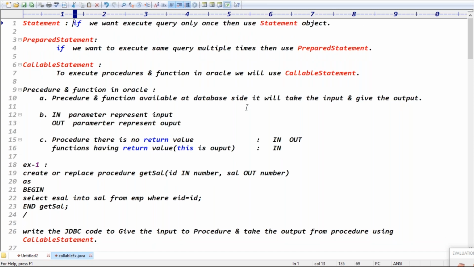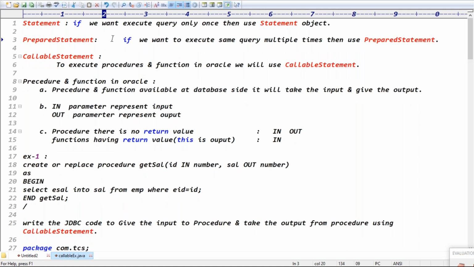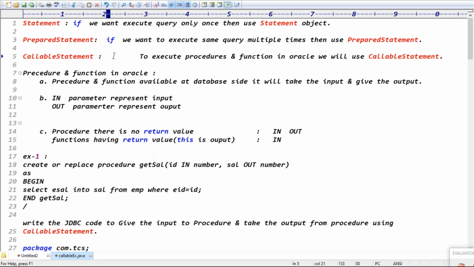Yesterday's class went up to the callable statement. If you want to execute a query only once, we go for the statement object. If you want to execute the same query multiple times, then use the prepared statement object, right?